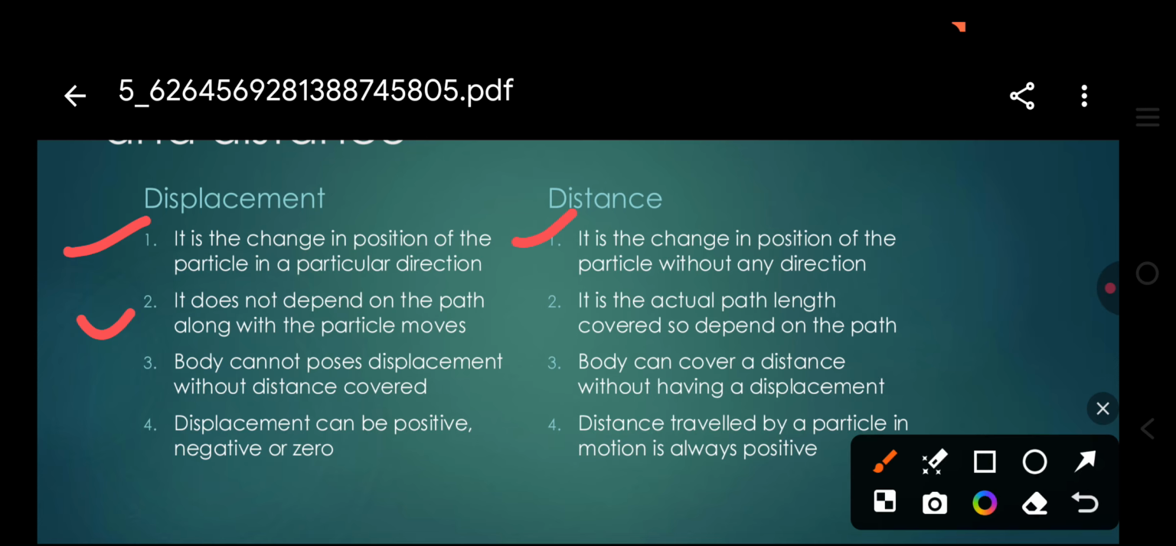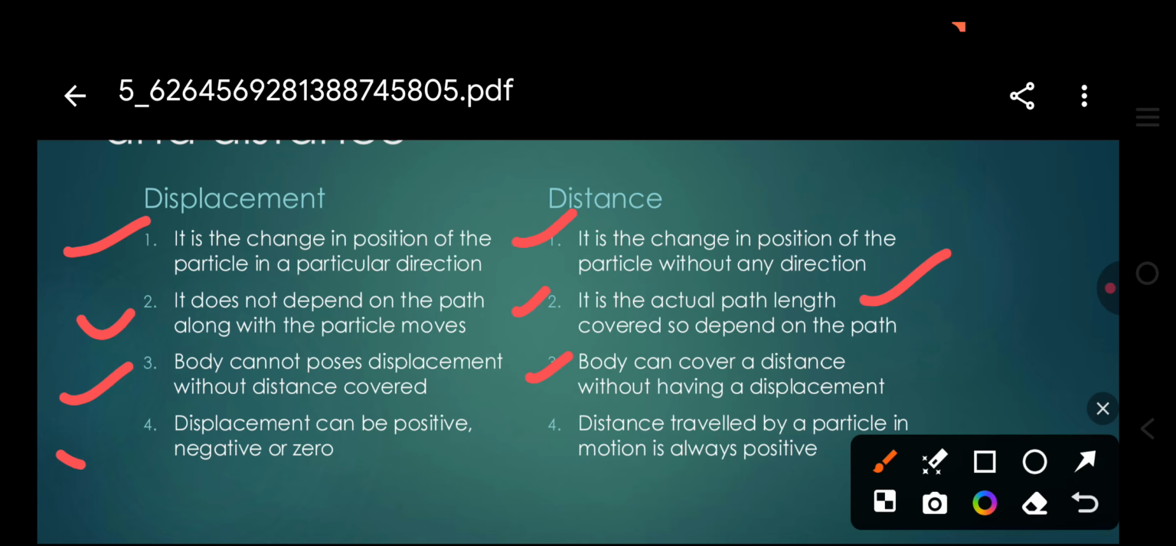Now the second point: displacement does not depend on the path along which the particle moves. Distance is the actual path length covered, so it depends on the path. Displacement does not depend on the path, and distance depends on the path length. The third point is that in displacement, the body cannot possess displacement without distance covered. In distance, a body can cover a distance without having displacement.